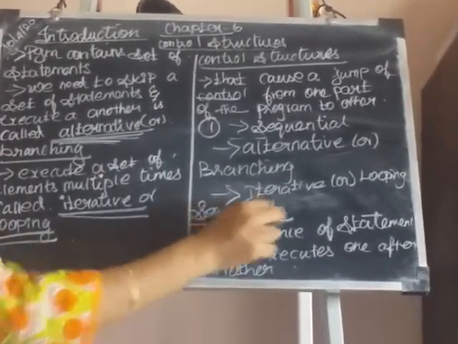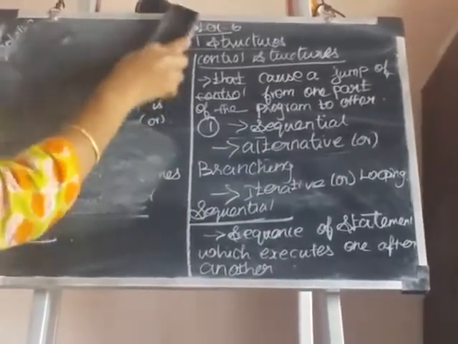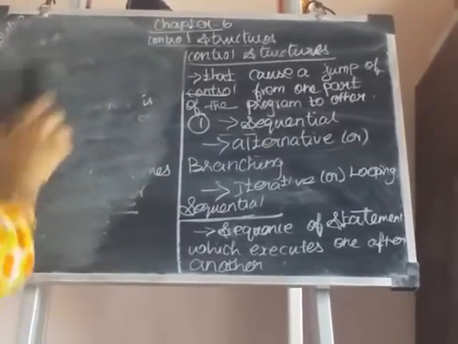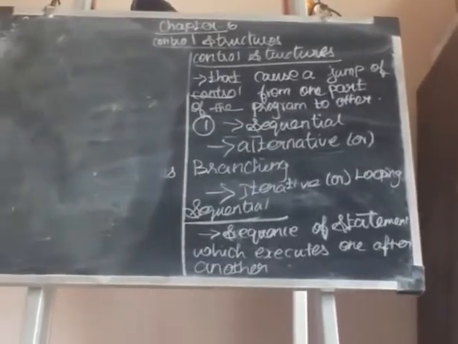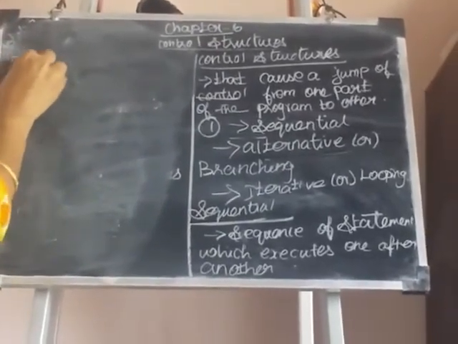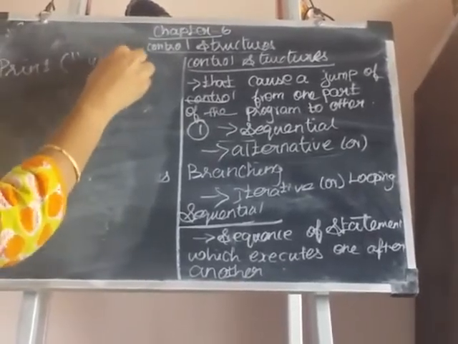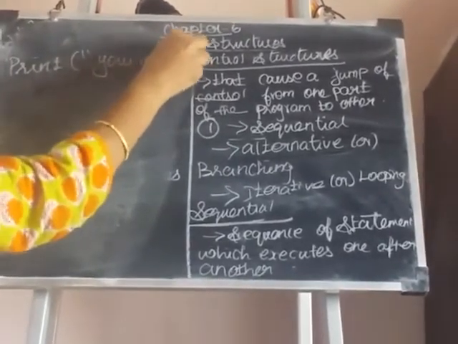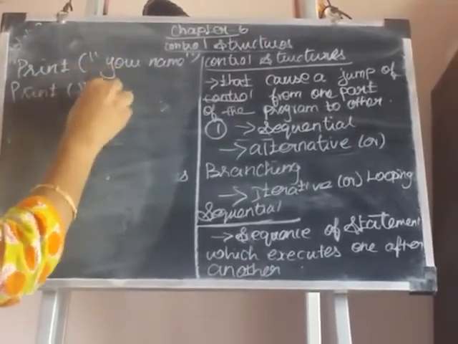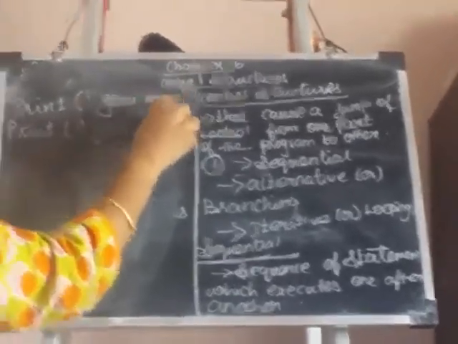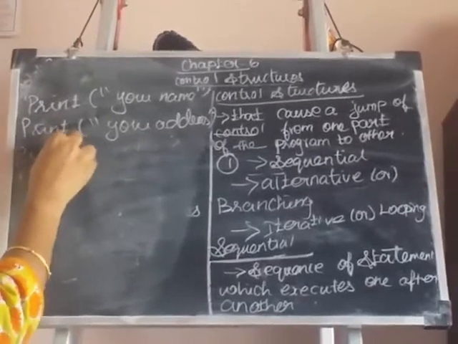First topic is sequential. Sequential is nothing but a sequence of statements that may be executed continuously, one after another. That is known as a sequential statement. For example, suppose here we give a print statement like this: print your name. After this print statement, we give your address. Then after that, we give the pin code.